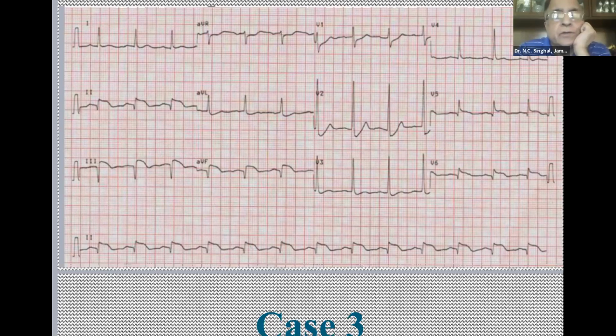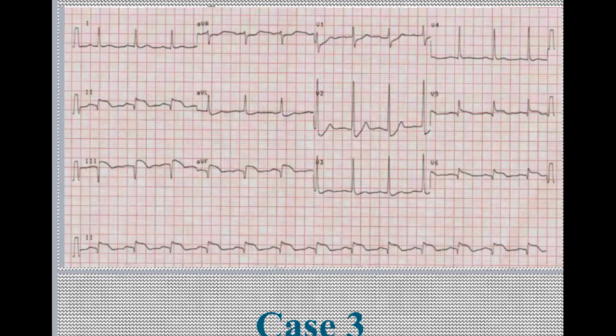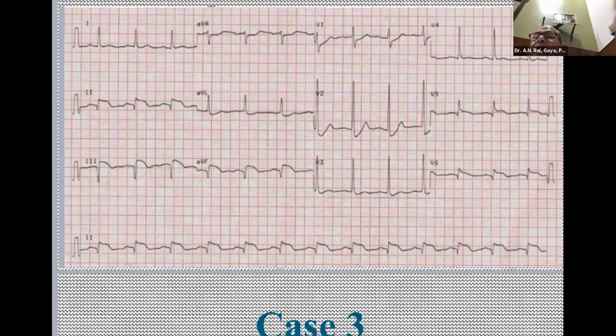Acute inferolateral infarction. Yes, it is inferolateral. Anything else? You are right. There is change in inferior leads and lateral leads. Anything else? aVF showing ST elevation. See the V1. I'm giving the hint. Can you diagnose any infarction with the V1? First degree AV block. No.